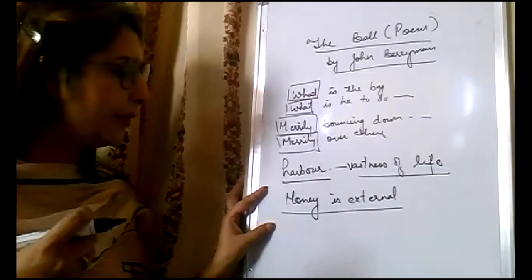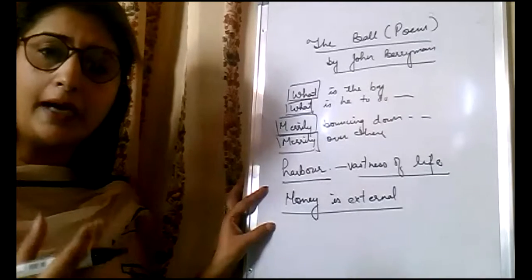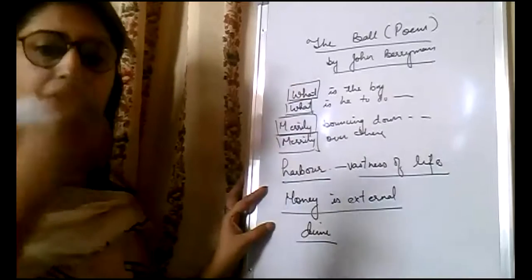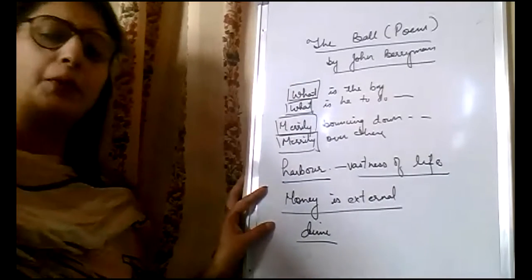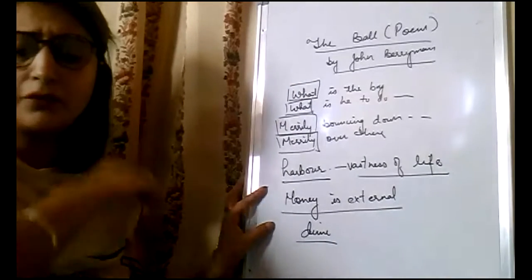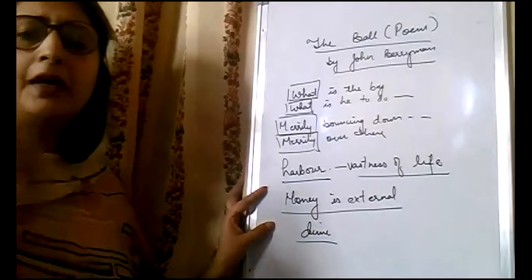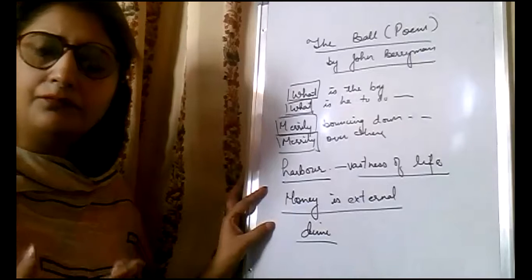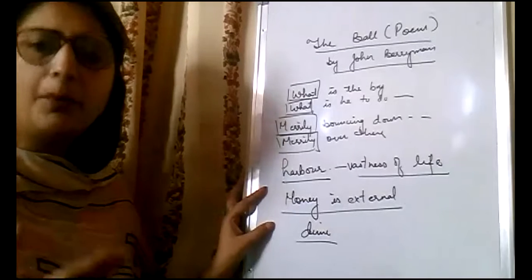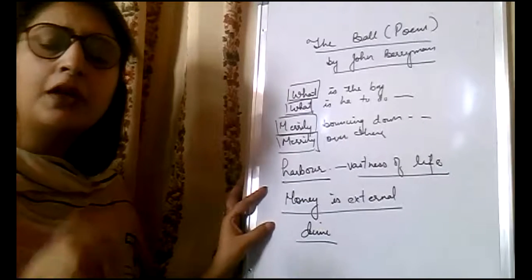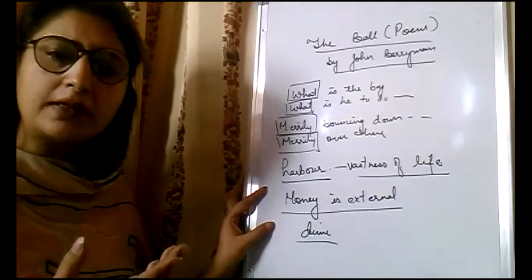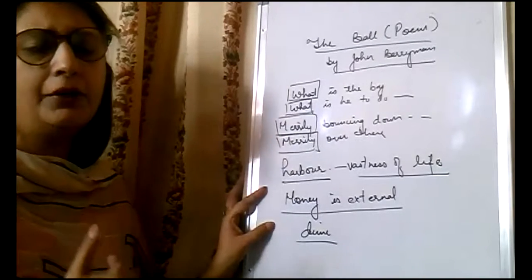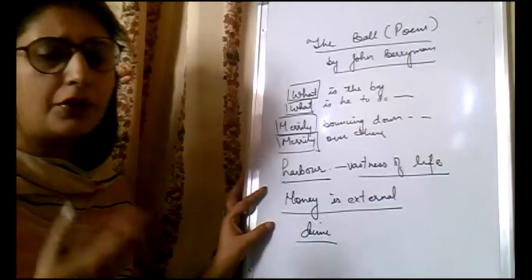For example, the poet has given the example that to give a dime, which means US cents, to the boy is useless. It is of no use to give money to the boy. Why? Because the ball is actually symbolic of childhood. If childhood is lost, can money buy it back? No, money cannot buy that childhood back. So there is no use of giving money.